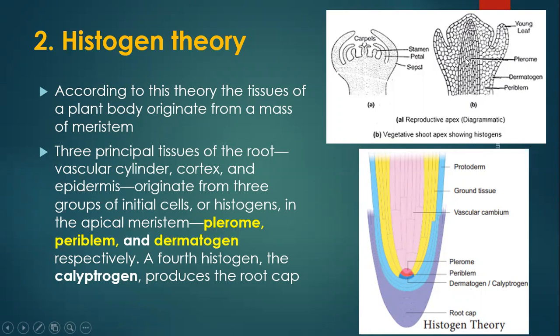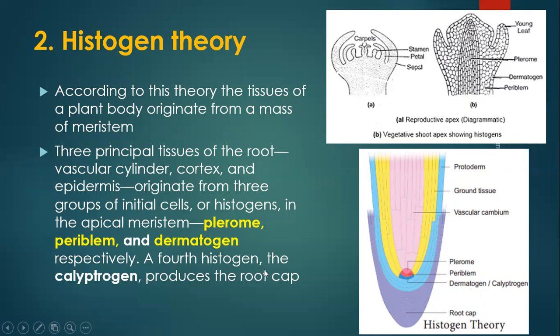In this diagram, it can be clearly seen that this is the plerome, which is the central tissue system of the apical meristem, the meristematic region that generally produces the vascular cylinder. The second is the periblem. The periblem produces the cortex. Then the epidermis is produced by the cell division or mitotic activity of the dermatogen.